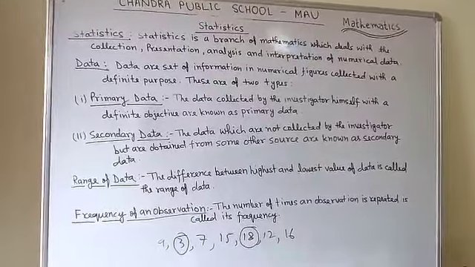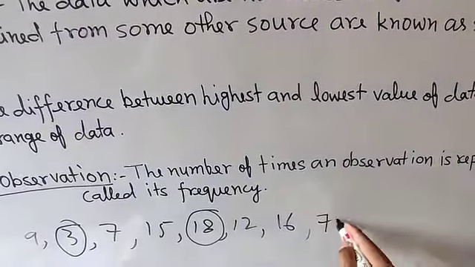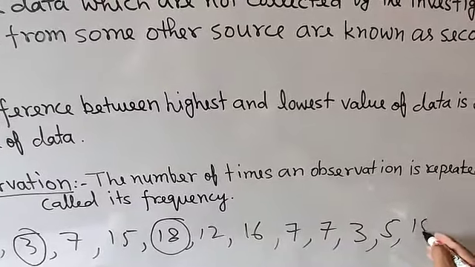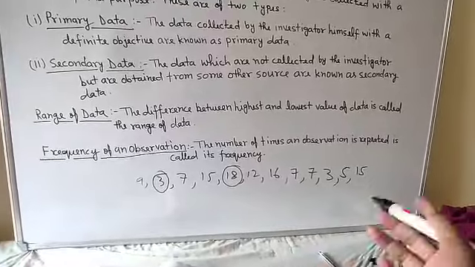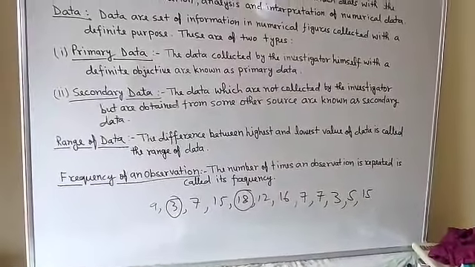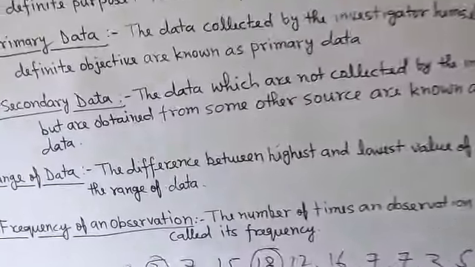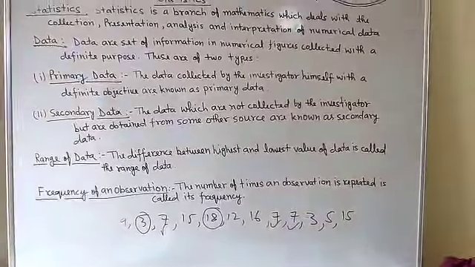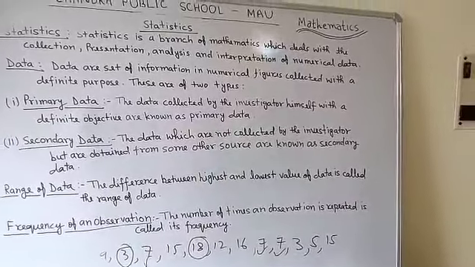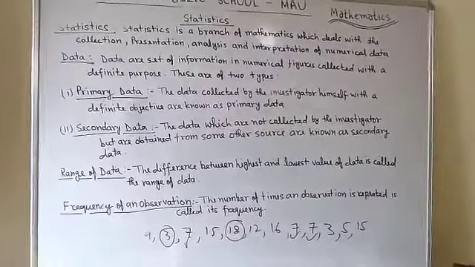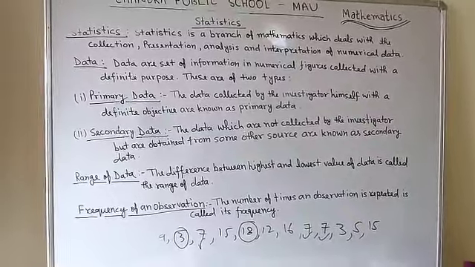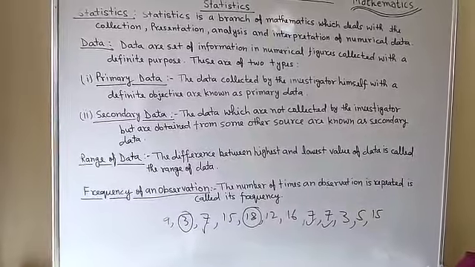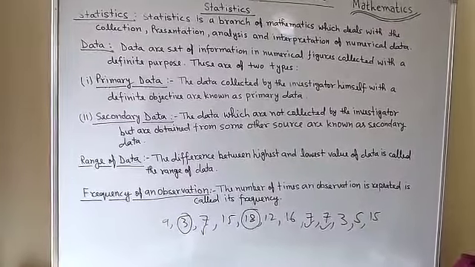If you want to find how many times a particular observation is repeated, that is called the frequency. For example, suppose I have written the data 7, 7, 3, 5, 15, and so on. If I ask what the frequency of 7 is, counting 1, 2, 3, in that data 7 is occurring 3 times. So the observation 7 occurs 3 times, so its frequency is 3. That is the frequency of an observation: the number of times an observation is repeated.